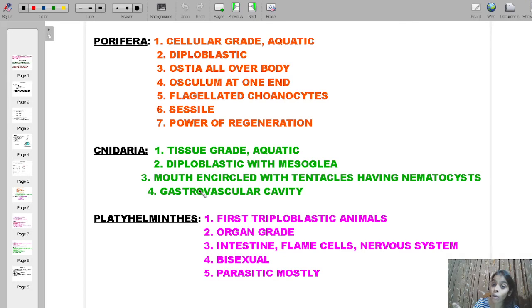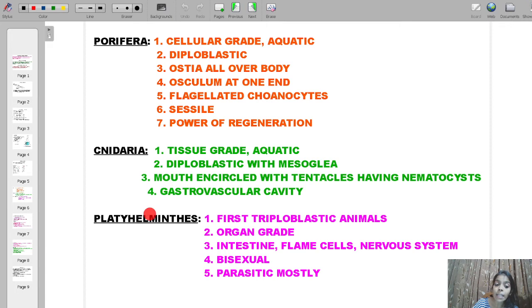Coel means a cavity. So a cavity which behaves like an intestine is the gastrovascular cavity. These are the main characteristics of phylum Cnidaria.